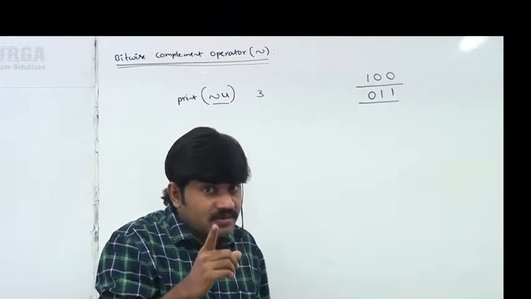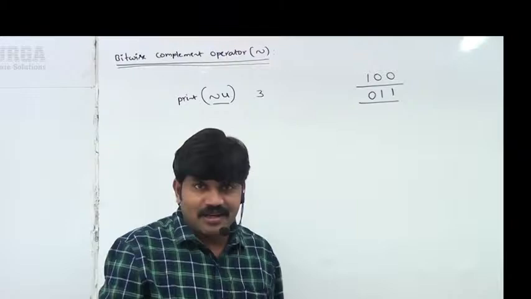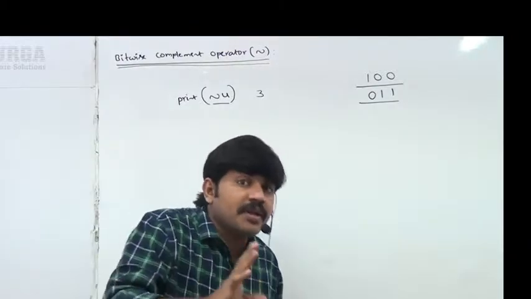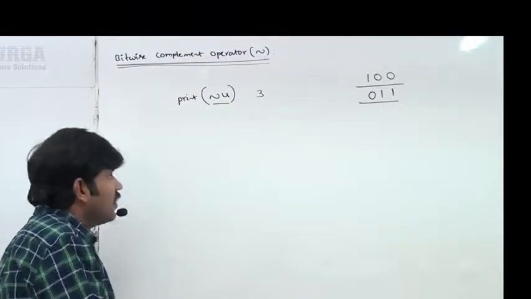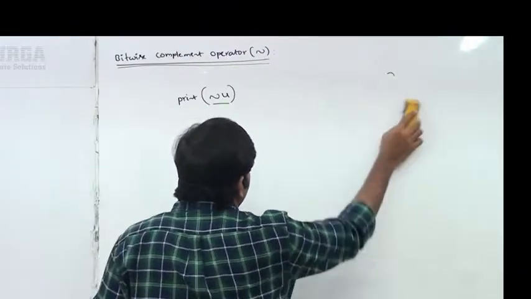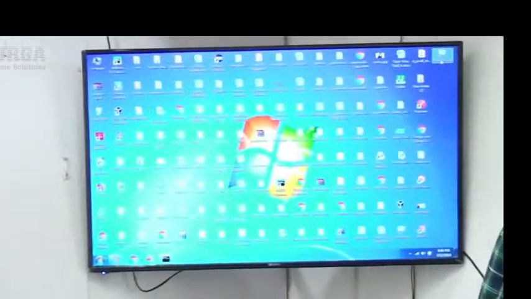If you are telling 3, I will give left and right. Remember, we are not going to get 3, we get a different answer. Sir, why? What is the reason for that? Let me execute this so that you may feel more comfortable. Observe carefully, sir. What answer are we going to get?